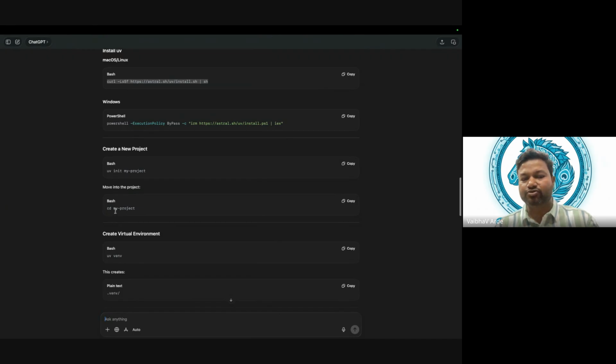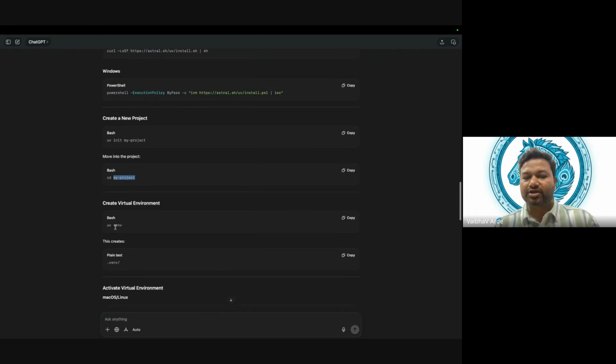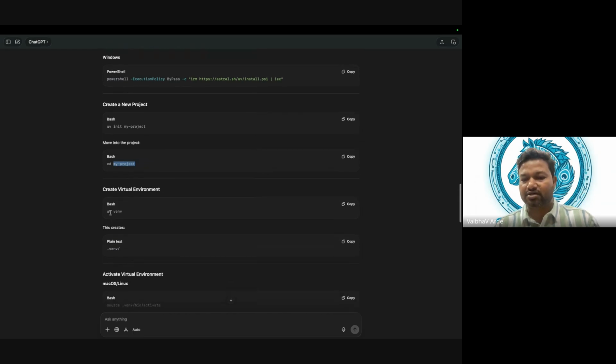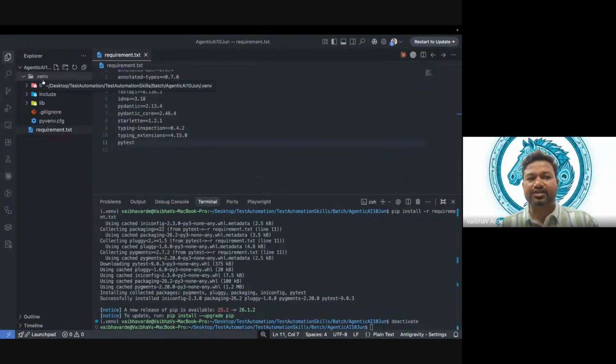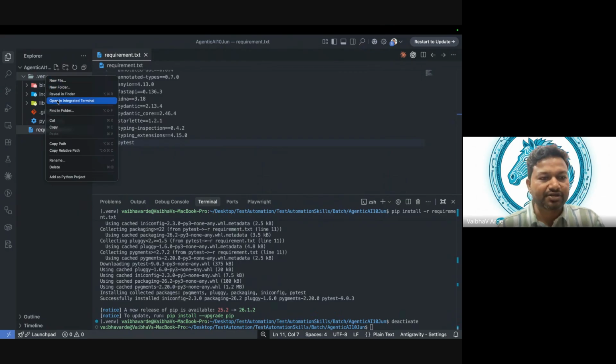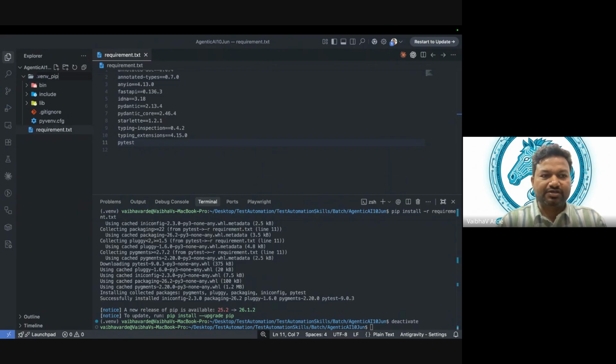Then we can move to that particular project, and to create a virtual environment it is just uv venv. This is the .venv. If everybody is clear with this, I want to delete this, or I will rename it. I will just keep it for comparison purposes, nothing else. I will say default.